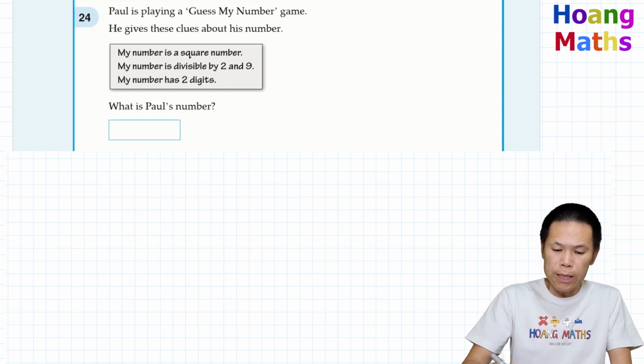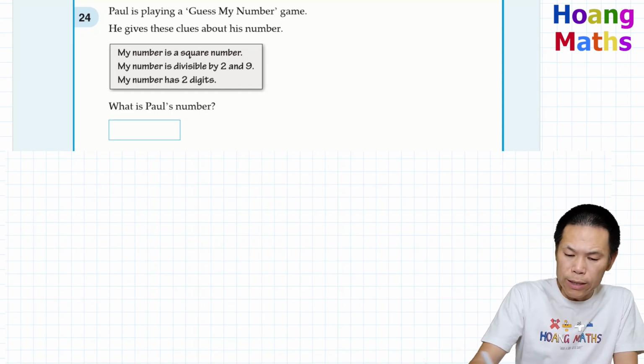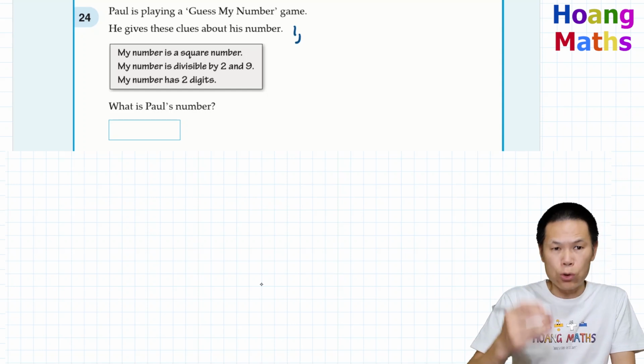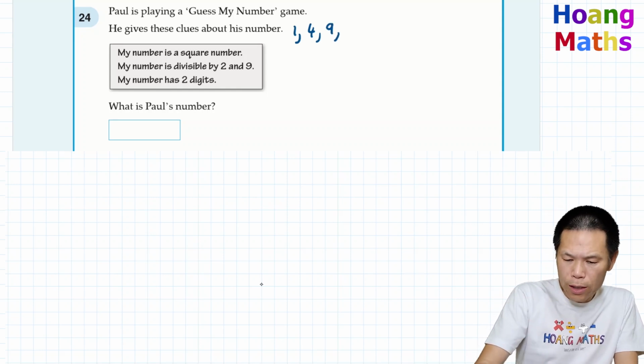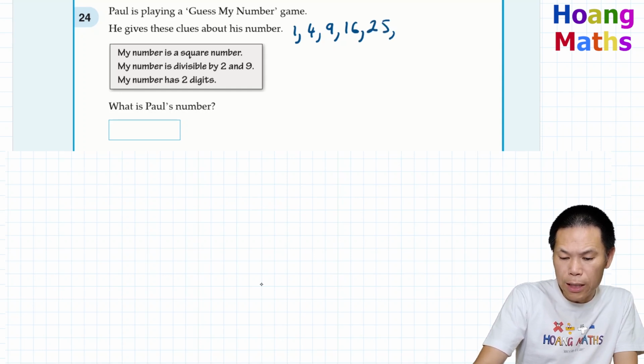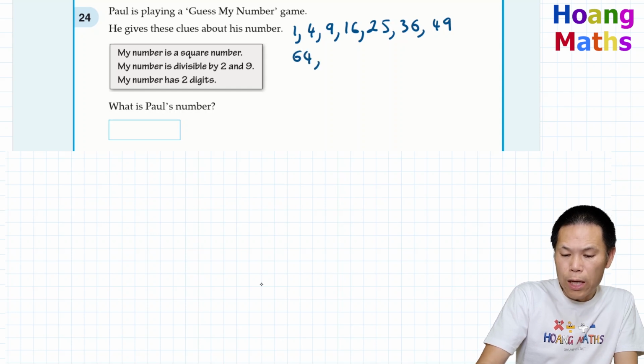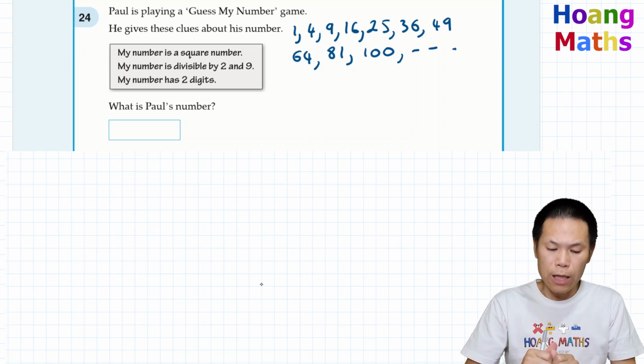So a square number means, the first square number is 1 times 1 gives me 1. And 2 times 2 gives me 4. 3 times 3 is 9. And 4 times 4 gives me 16. And 5 times 5 is 25. 6 times 6 is 36. 7 times 7 is 49. And 8 times 8 is 64. And 9 times 9 is 81. And 10 times 10 is 100. And so on. Okay, so these are square numbers. Keep that in mind.